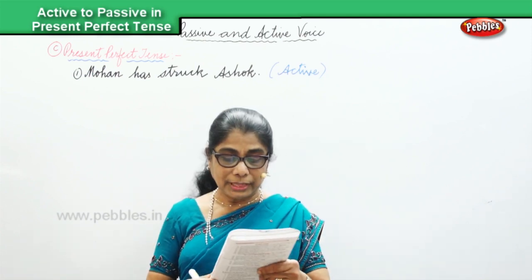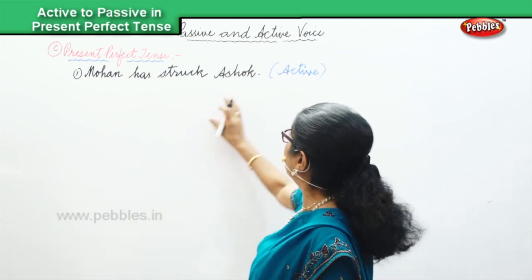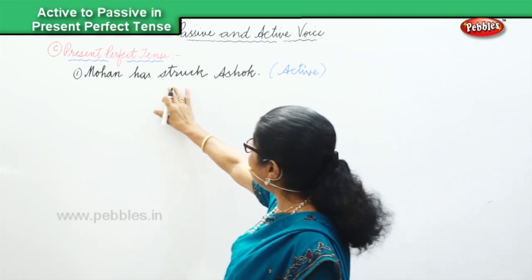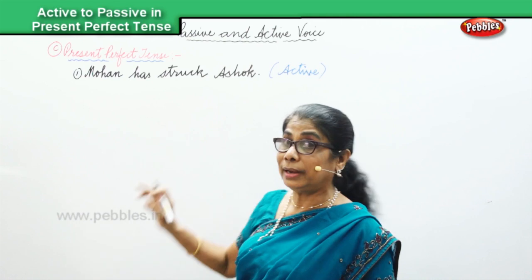And now in the present perfect tense, that will be: Ashok has been struck by Mohin.